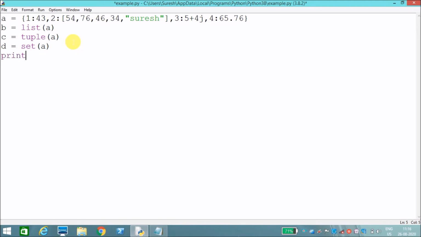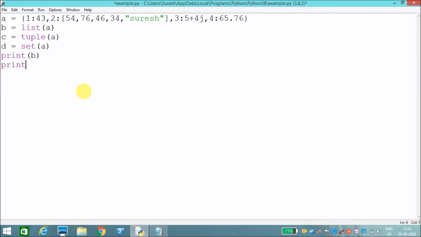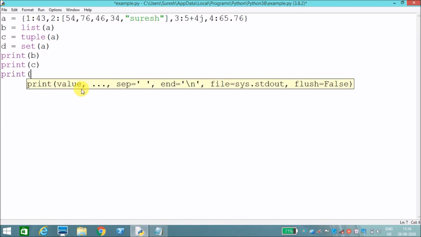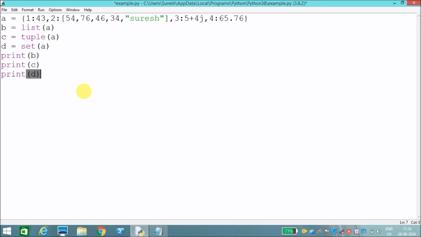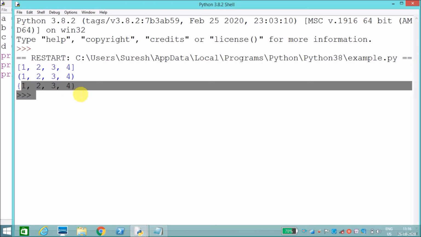It will only convert the keys into list, tuple and set. It won't convert values. I will show that. Print b, print c, print d. Let's see the result. See, it has converted only keys. It won't convert values.